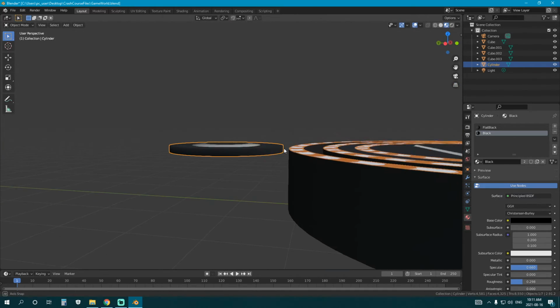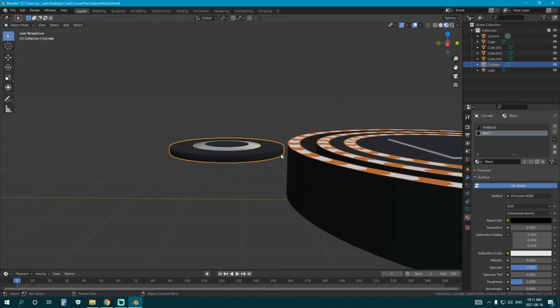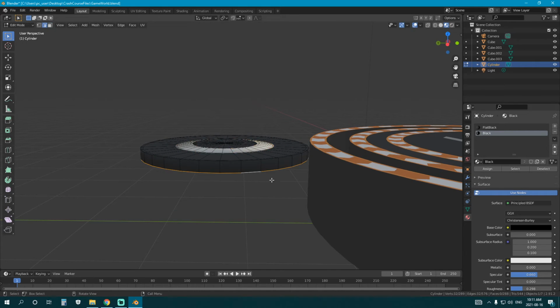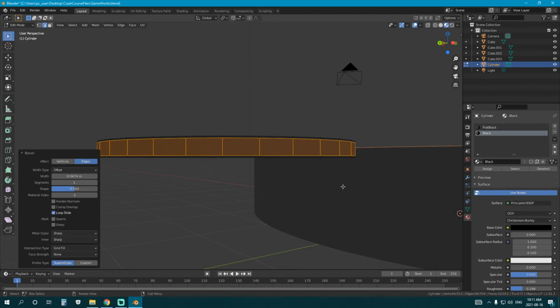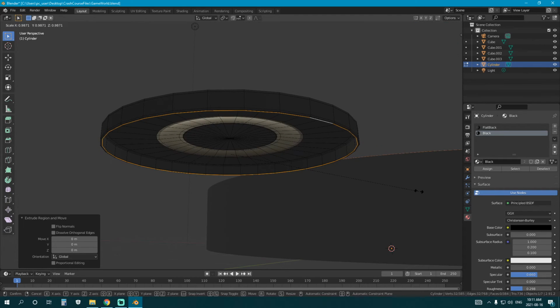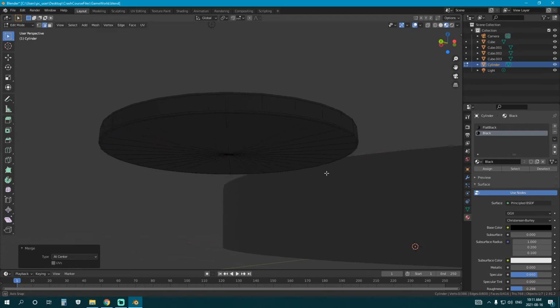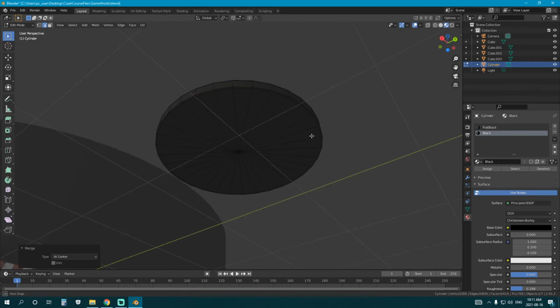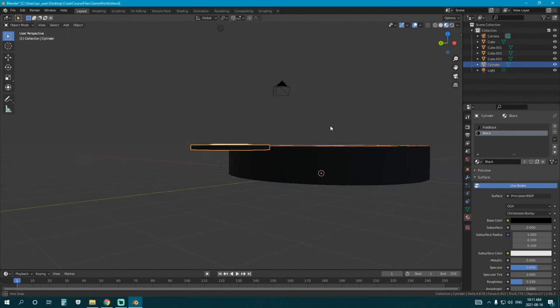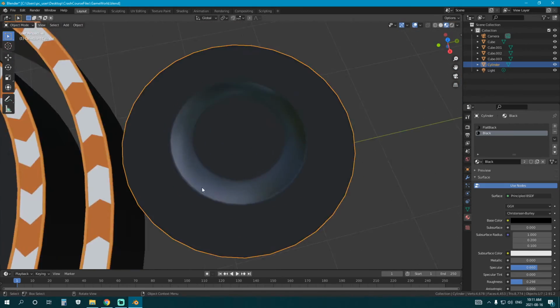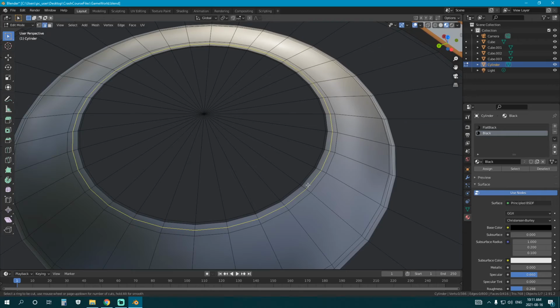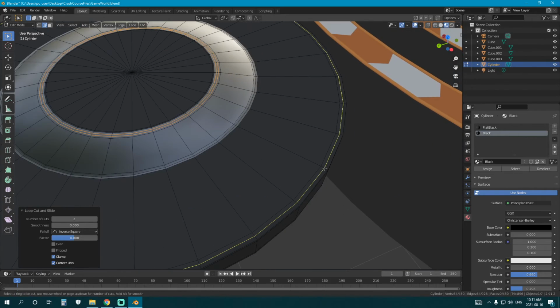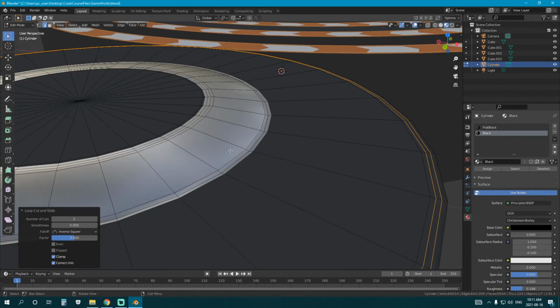Now you can make a bunch of different platforms here if you want for the player to have to jump and make it, but this will work for me. I'm good with this. Let's Control B, bevel this. Only 2. I want to E to extrude again, just in case the player possibly falls and then looks up and goes, "What the?" Right? Don't want that. Okay, so I think that's good. Oh, I was going to do something here with this, right? Okay, let's double that ring and just make this a little bit annoying. Why not?